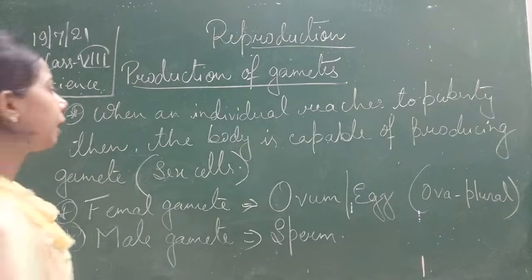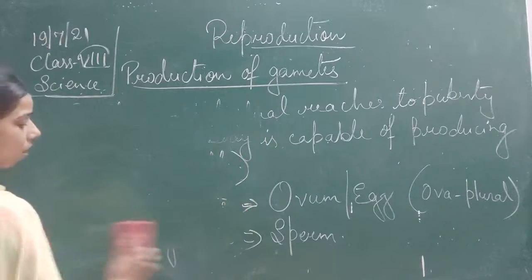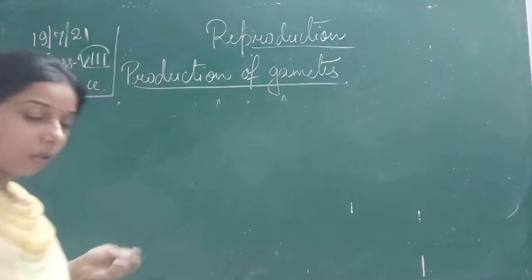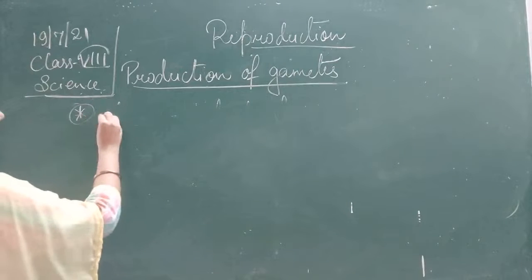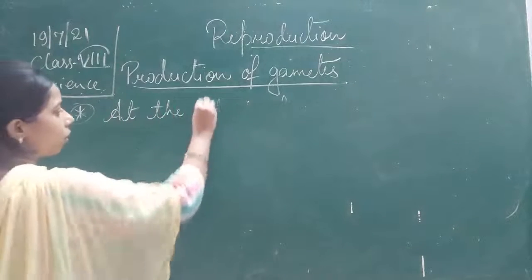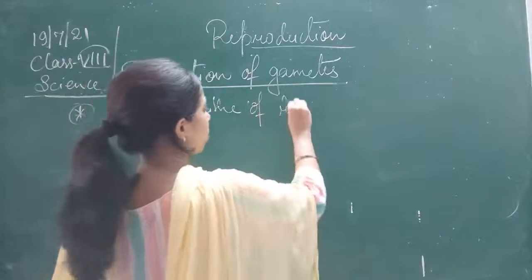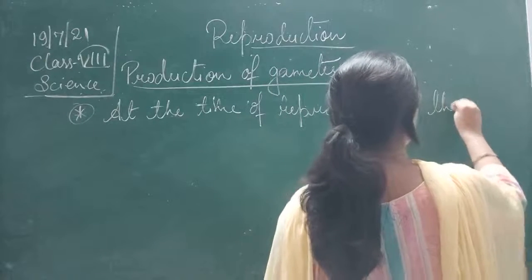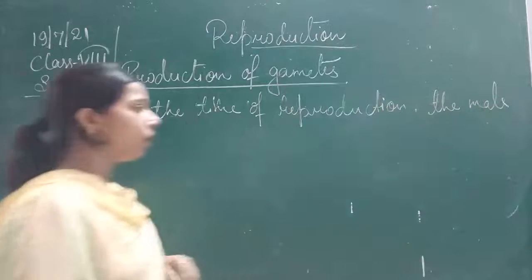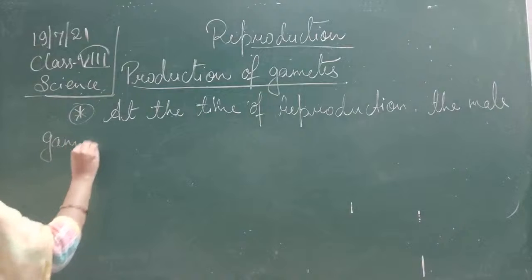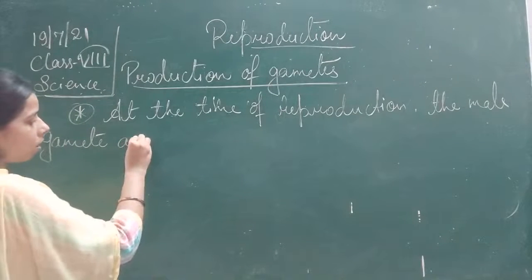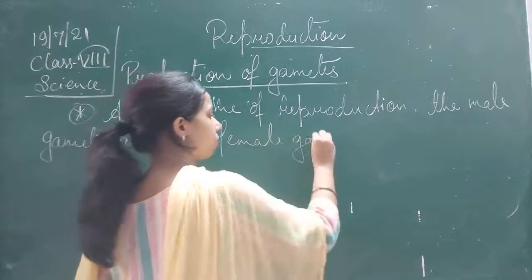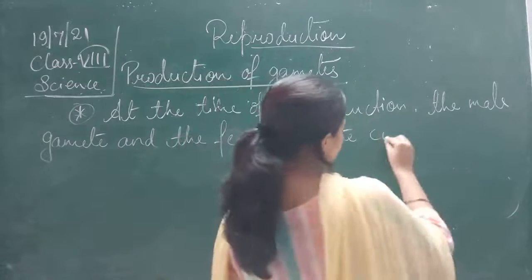So let me draw a diagram here and then I will explain it to you. At the time of reproduction, the male gamete and the female gamete combine together.